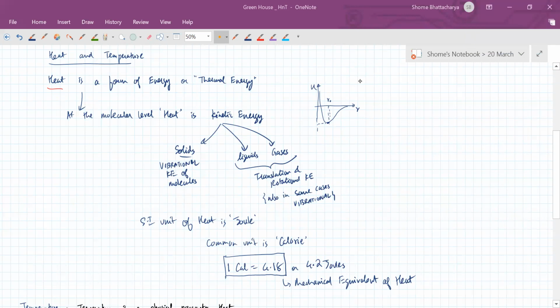Sir, there are mainly three ways of heat transfer. Yes, conduction, convection, and radiation. That's correct. Now we will come to that also in heat transfer, and we'll see that in different kinds of materials, a different mode of heat transfer is predominant. So in the case of fluids, which includes liquids and gases, the predominant method of heat transfer is convection. In the case of solids, the predominant method is conduction. Yes, the answer to your question is yes. It does depend on the physical state of the body also.